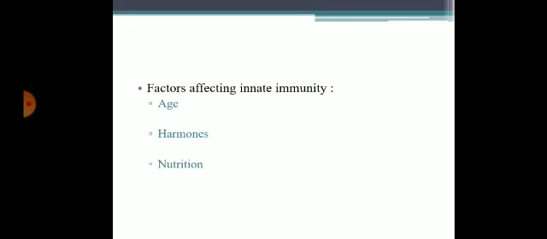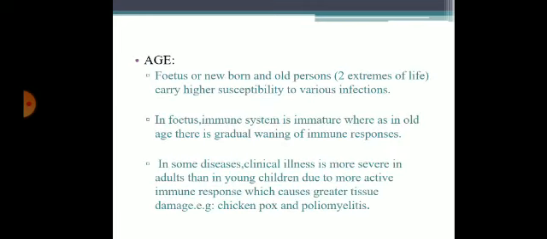Coming to factors affecting innate immunity: age, hormones, nutrition. Age: the two extreme age groups, that is the fetus and the old, carry a higher susceptibility to various infections. In the fetus, the immune system is immature, whereas in old age there is gradual waning of immune response. In some diseases like chickenpox and poliomyelitis, clinical illness is more severe in adults than in young children due to a more active immune response, which causes greater tissue damage.